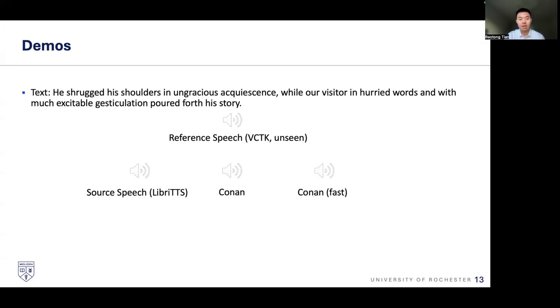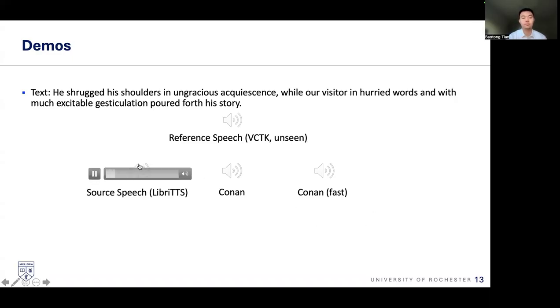Okay, time for some demos. We have our source speech from the LibriTTS dataset, and the transcript is printed as the text. And we have a reference speech from VCTK. You can hear the performance of the Conan full model and the Conan fast model.